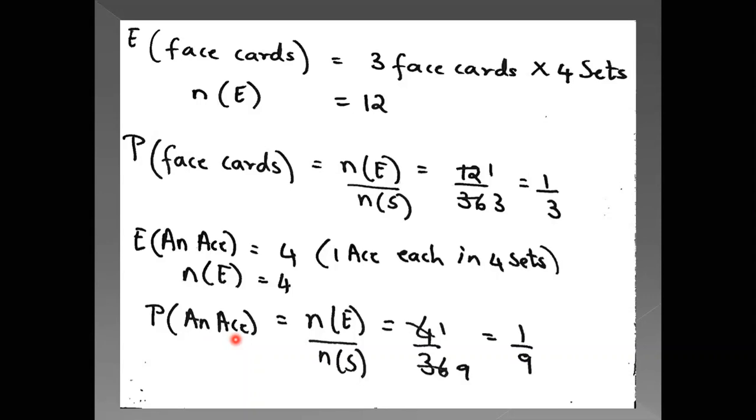So understand and write down things carefully, because if you get it wrong, everything goes wrong. If one part is wrong, everything goes wrong. So you have to be careful while you are writing the events, while you are finding the number of events, the sample space, all that has to be done very carefully.